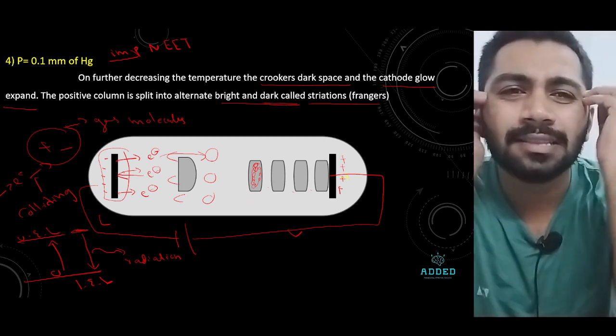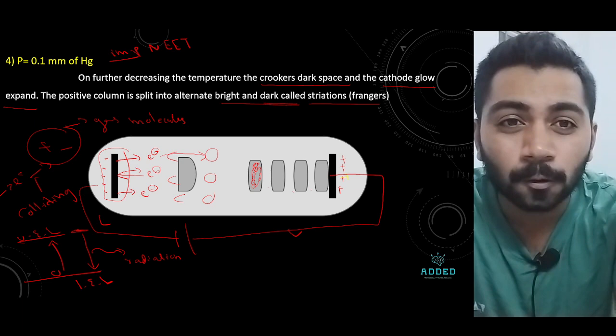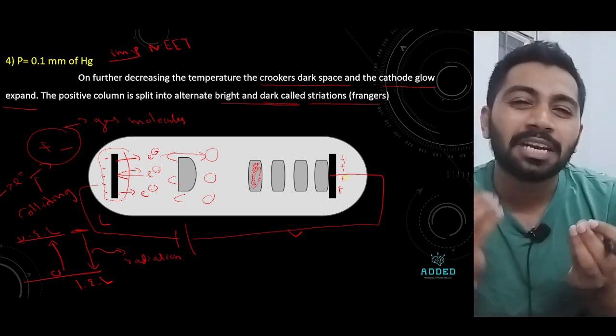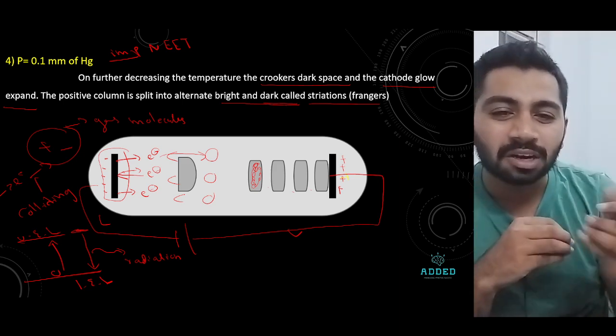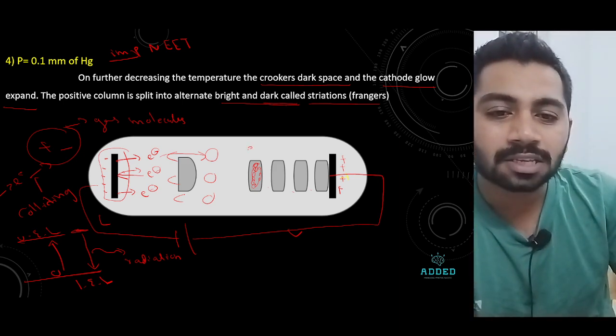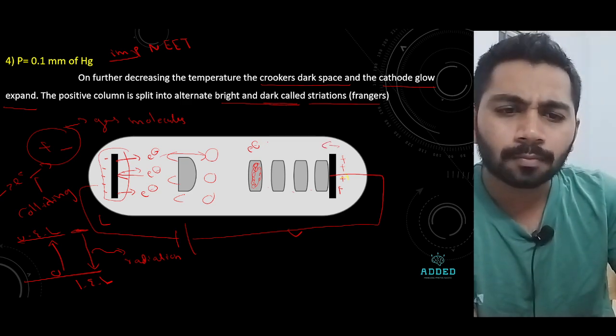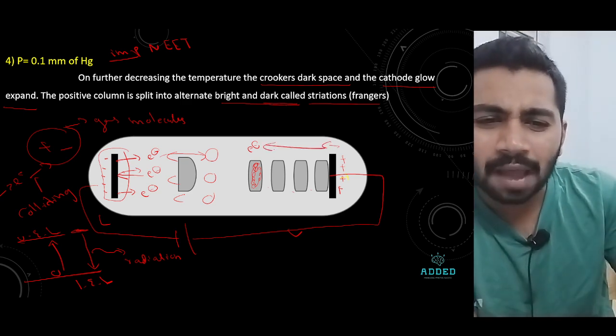Now you see one thing: when electrons collide with the gas molecule, they lose some energy and can't move further. At that time the anode says, hey, come on, I will give some energy to you.